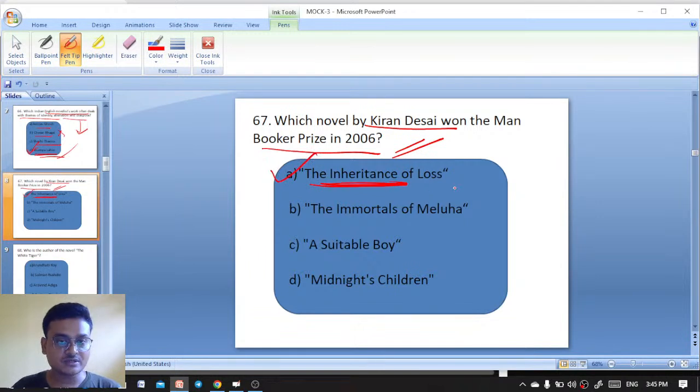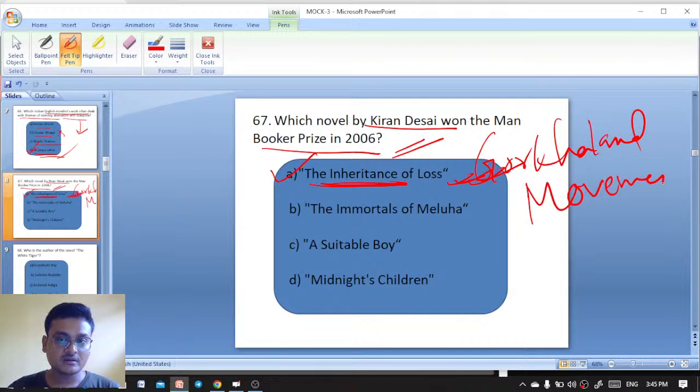The Inheritance of Loss. And what is the setting of The Inheritance of Loss? It is set in the Gorkhaland movement. Another work by Kiran Desai is Hullabaloo in the Guava Orchard, where Sampath Chawla is the main protagonist.